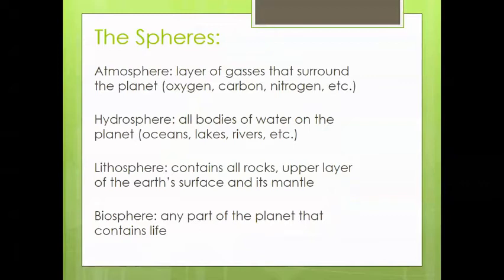The lithosphere contains all rocks on the planet. We also need to consider the layers of the Earth. So for example, the upper layer of the Earth's surface and all the various rock strata that are found in it, as well as the mantle, which is outside of the core. And finally, we have the biosphere. The biosphere contains any part of the planet that has life.